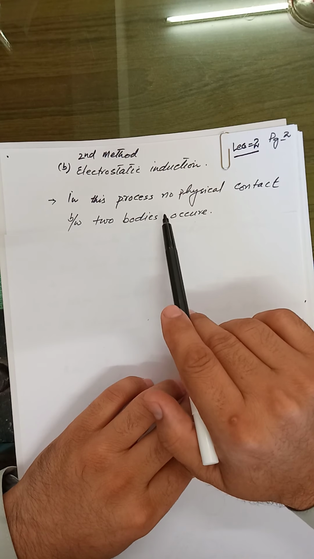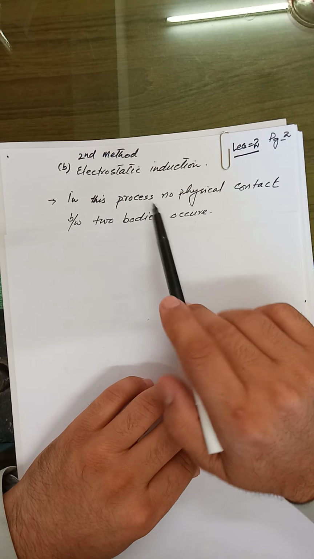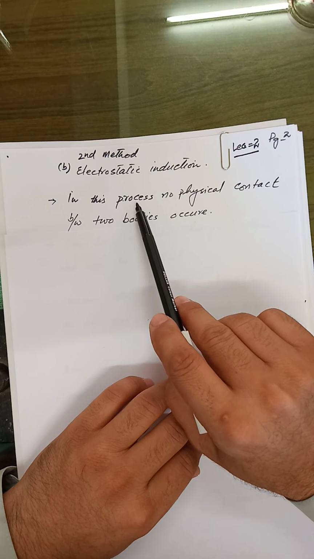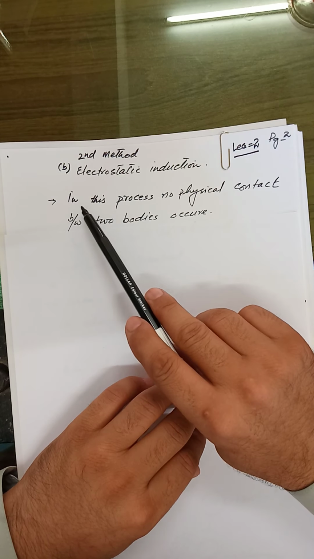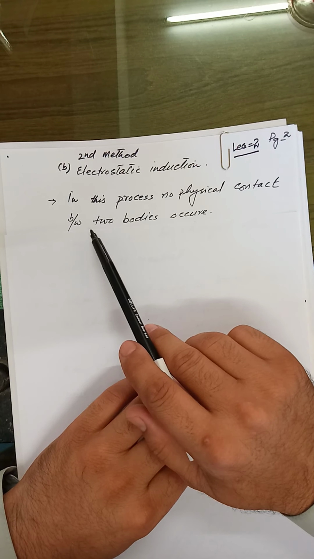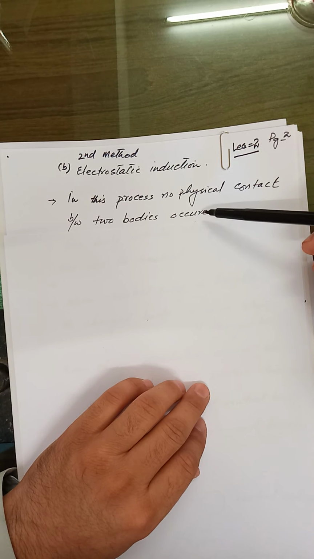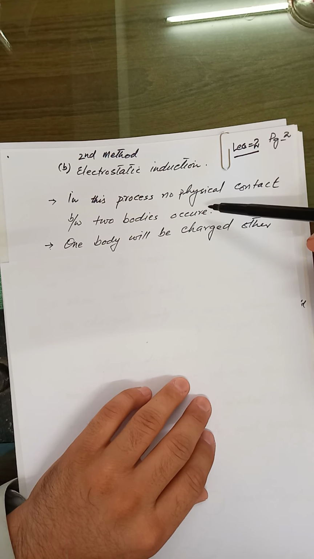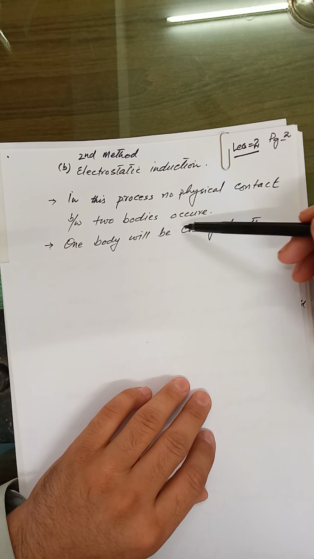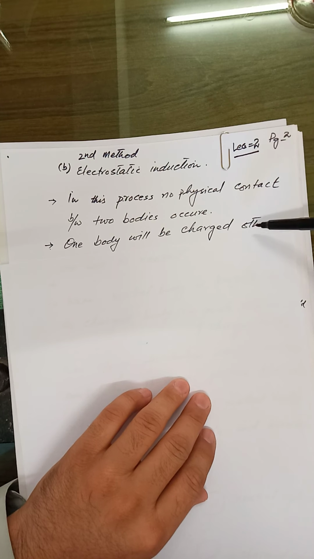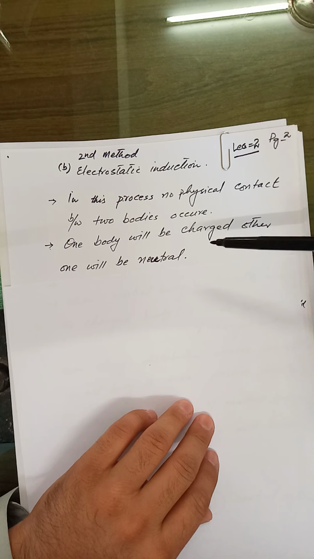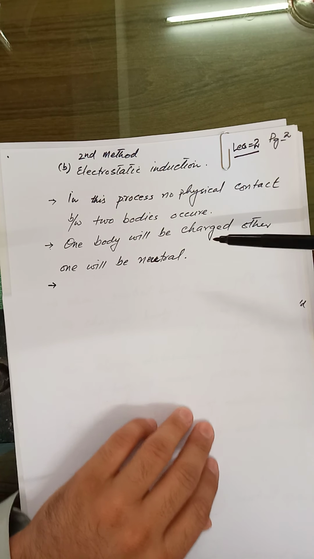If we are making a body charged by the electrostatic induction method, the first condition is that no physical contact between the two bodies will occur. The second is that one body will be charged and the other one will be neutral. The third one